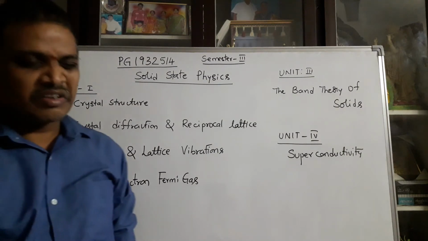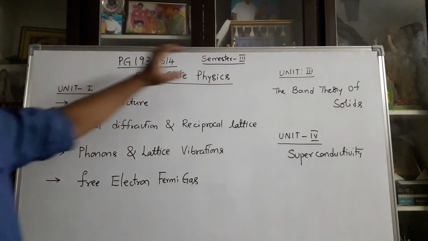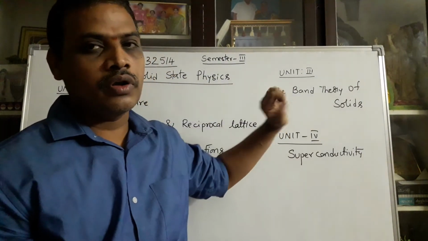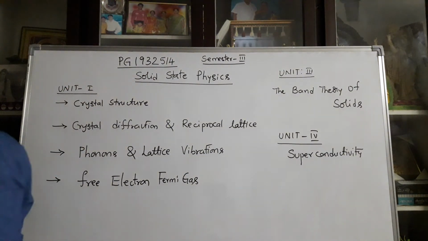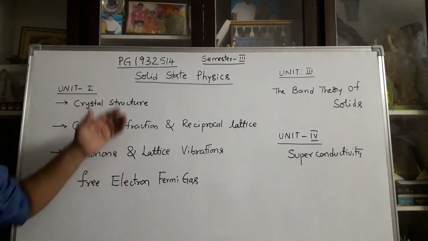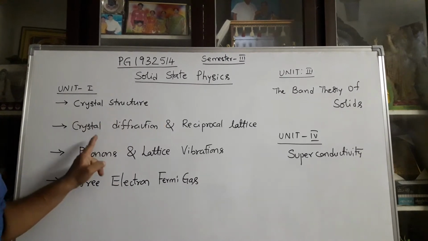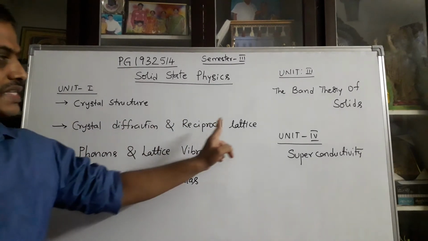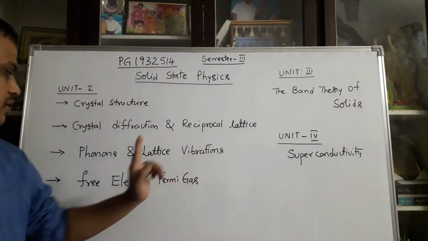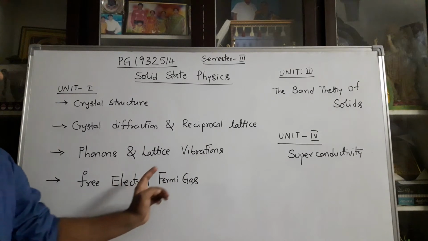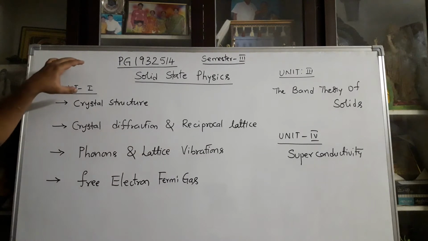In Solid State Physics, different topics are there. Particularly, unit-wise, 3 units are there: unit number 1, unit number 3 and unit number 4. In unit number 1, there are a number of topics. Especially from the topic name point of view, there are mainly 4 topics. One is crystal structure. Second one is crystal diffraction and reciprocal lattice. Third one, phonons and lattice vibrations. And fourth one, free electron Fermi gas. These 4 main topics belong to your unit number 1.